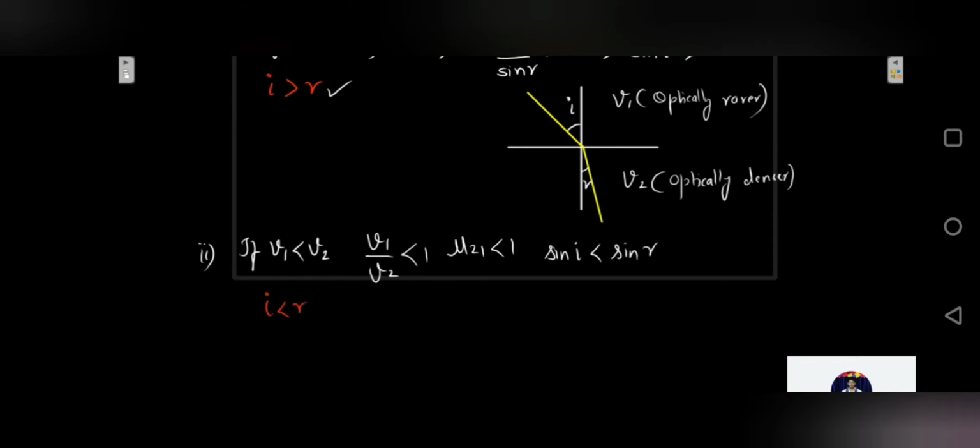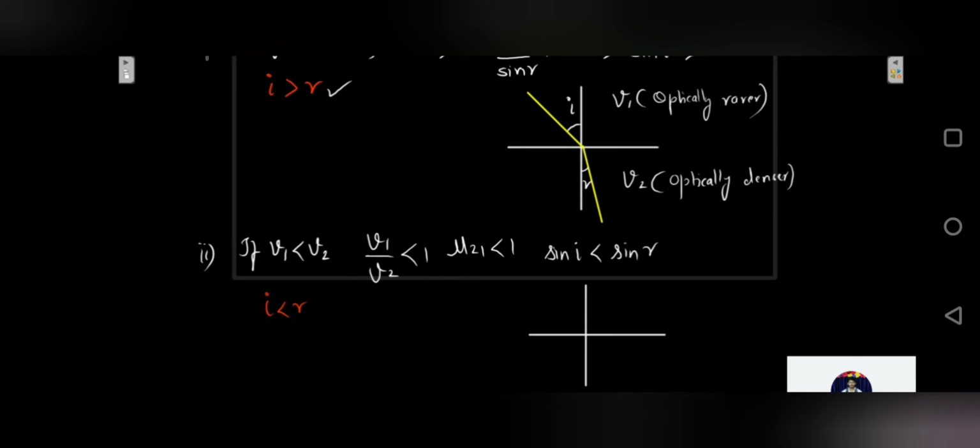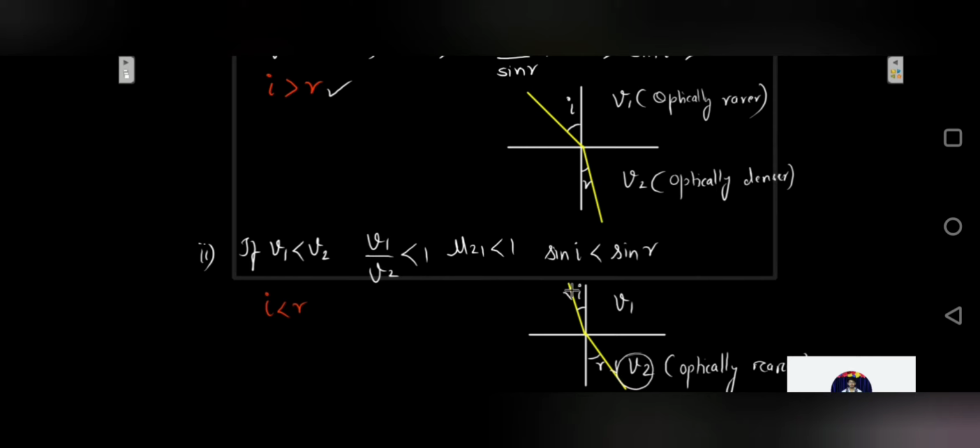So if I want to draw the interface over here, what would happen? The angle of incidence will be smaller than the angle of refraction. So this is your angle of incidence, this is your angle of refraction. Angle of incidence will be smaller than the angle of refraction when V1 is lesser than V2. That means that medium 2 is now going to be optically rarer because speed over here is more. Arrows are important to the rays. And V1 or medium 1 is going to be optically denser.